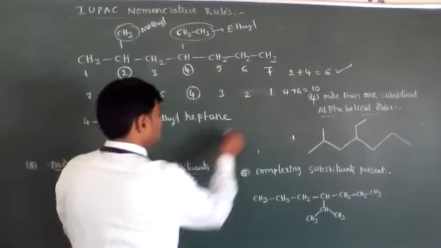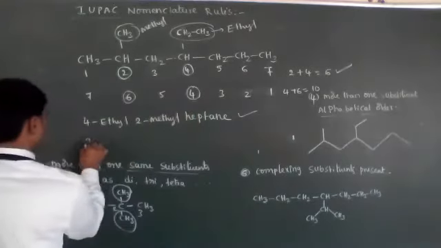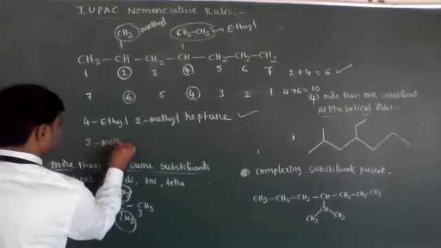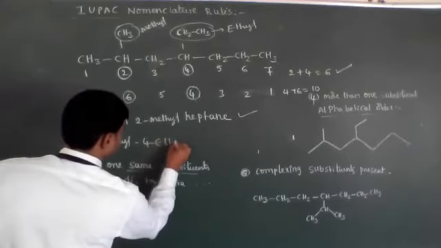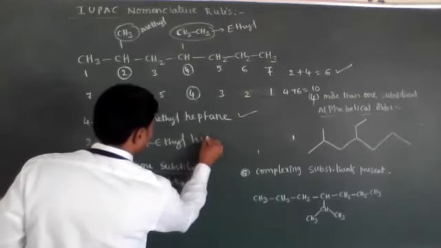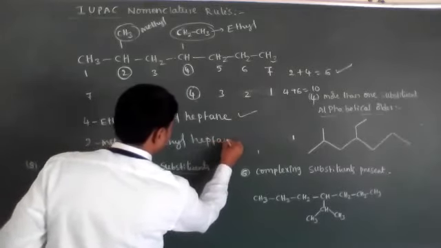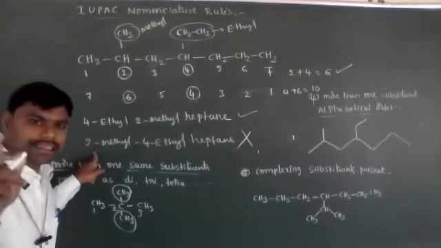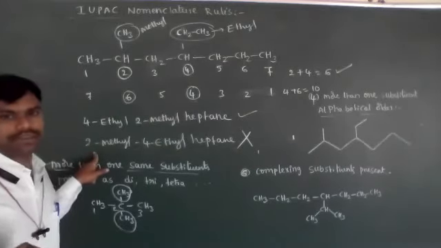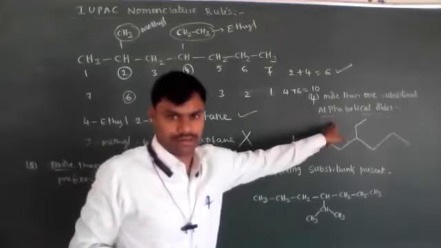Instead of this, if you write 2-methyl 4-ethyl heptane, it is wrong. Remember that it is a very, very important rule. That is called the alphabetical order rule.